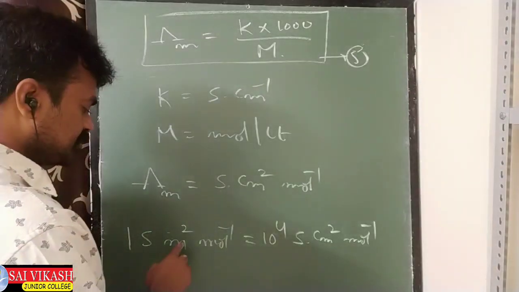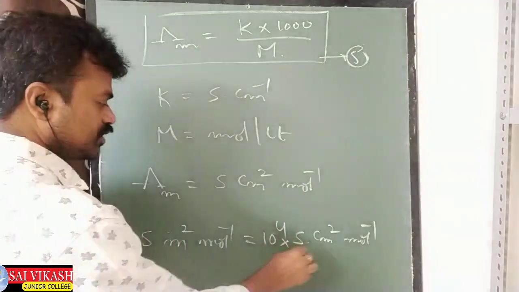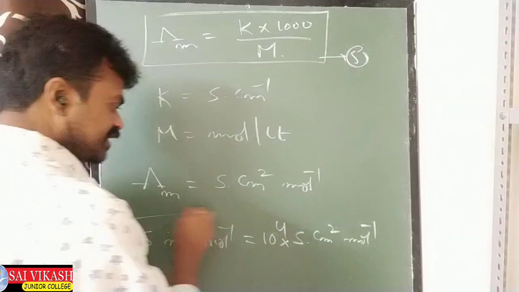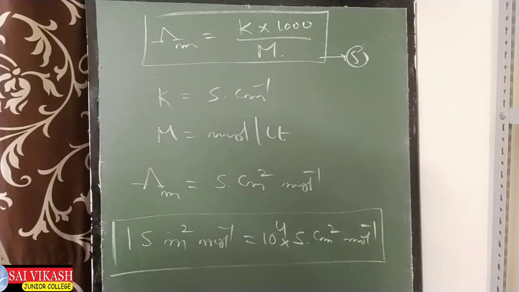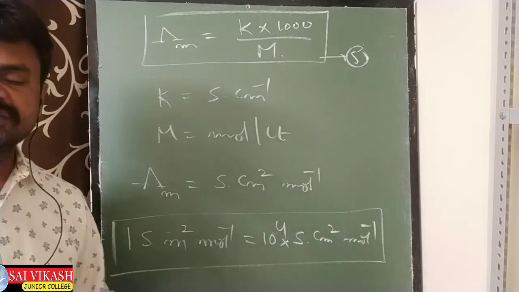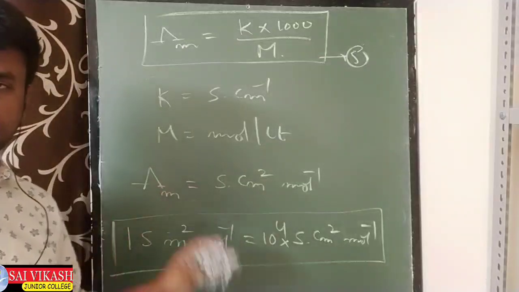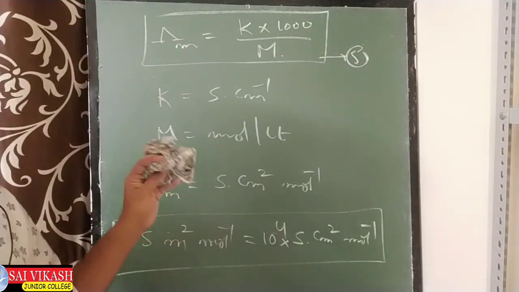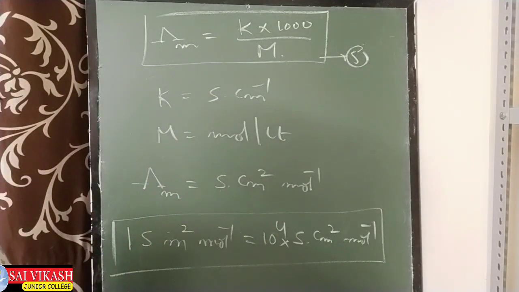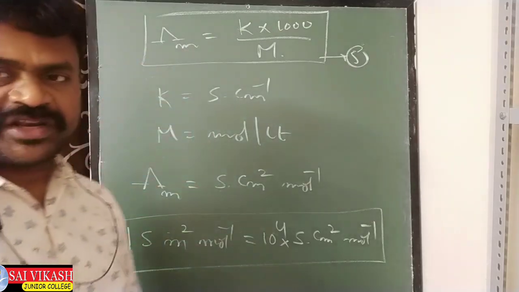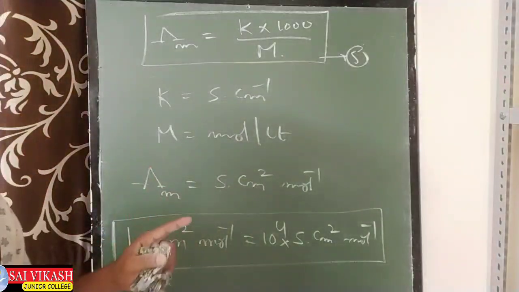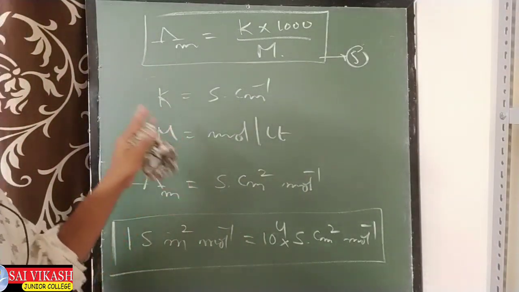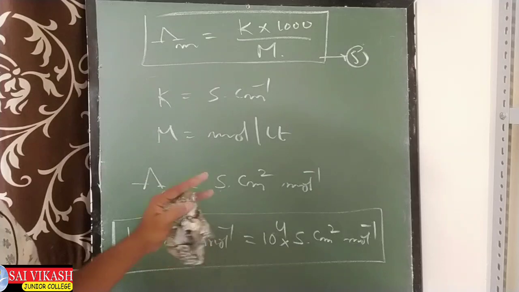So 1 Siemens meter square per mole is equal to 10 power 4 Siemens centimeter square per mole. So these are all the conversions and formulas. Up to this we have numericals. But before that I have to tell one point, how conductivity and molar conductivity change with concentration.